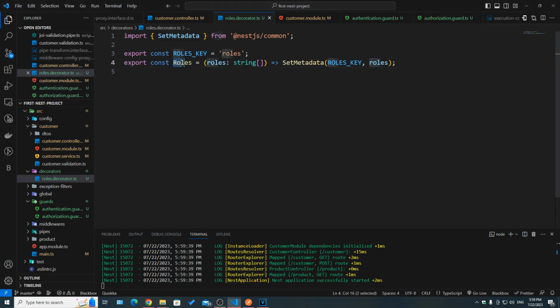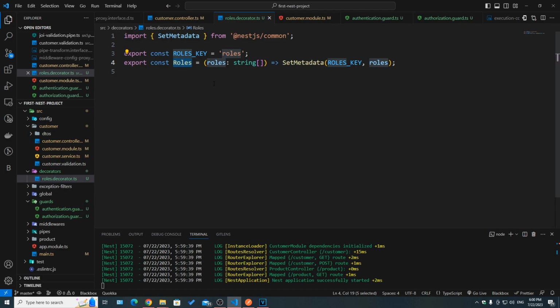So now we created a Roles decorator that takes an array of strings that specify the different roles. We could have admin in our system, maybe assistant, and so on. And then we use SetMetadata from NestJS common. We specify that we are setting roles to the list of roles, the array of strings that we pass here.